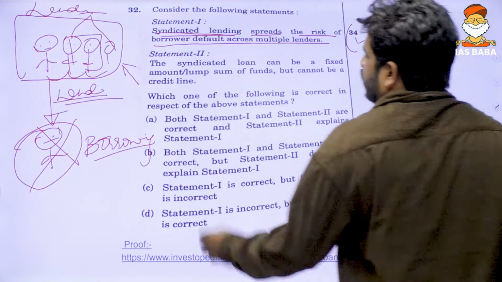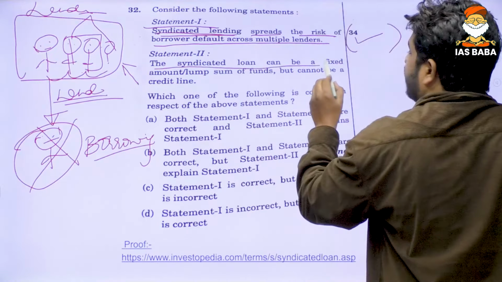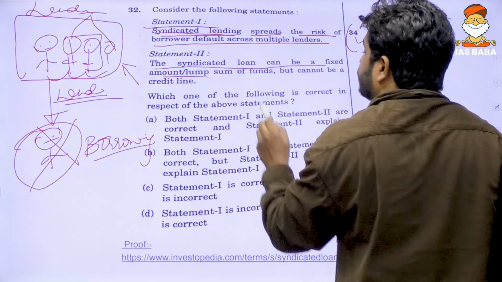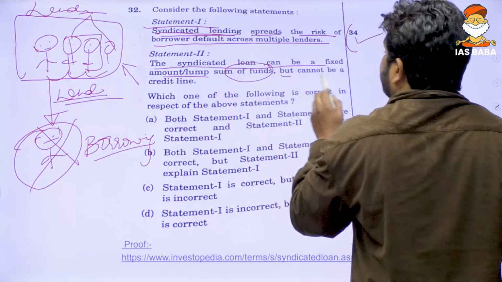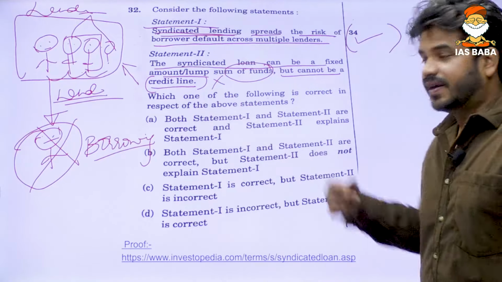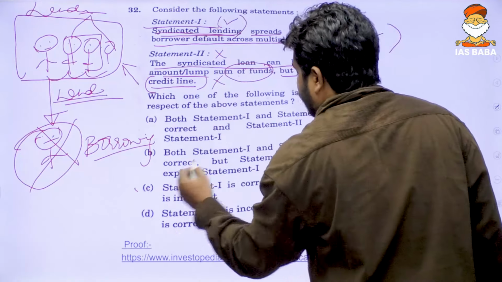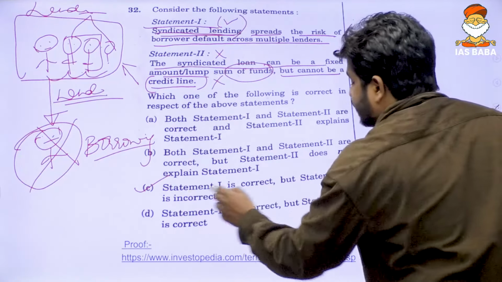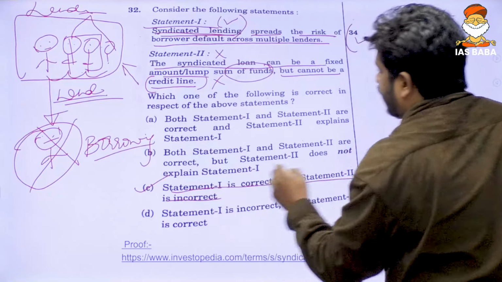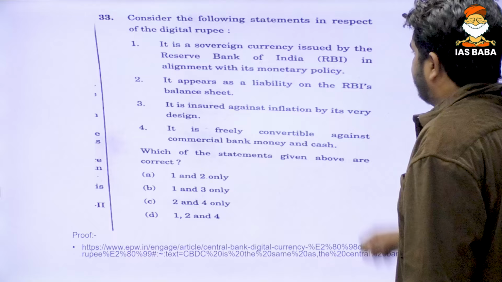So statement 1 is right. Statement 2, let us see. The syndicated loan can be a fixed amount or lump sum of funds, but it cannot be a credit line. This is wrong because this can also be a credit line. So statement 2 is wrong, statement 1 is right. So we'll arrive at option number 3, that is, statement 1 is correct and statement 2 is incorrect. So let us go to the next question.